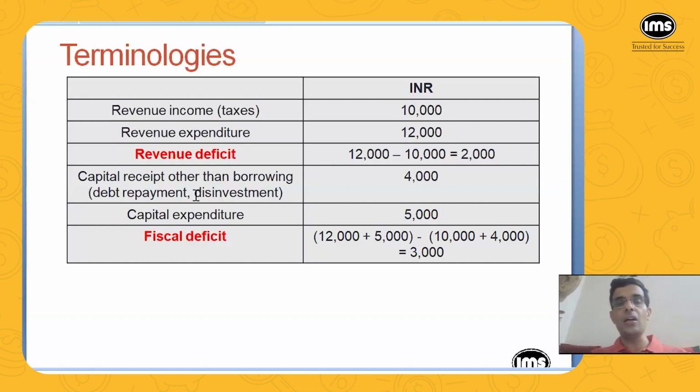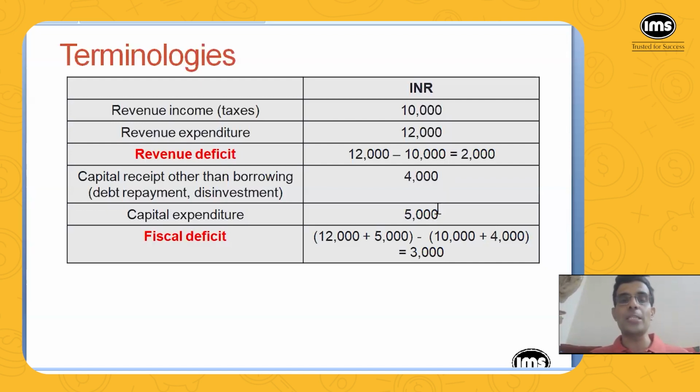So many different government entities are there, and government has shareholding in all these companies. So at times what happens is government sells some part of the shareholding to the private companies or the private entities. So that process is called disinvestment. And by selling the shares of the government holding, whatever amount the government gets, that is the capital receipt other than borrowing. So suppose that is 4,000 rupees.